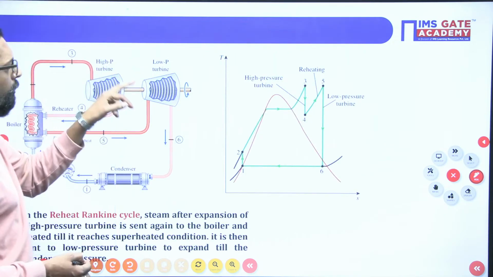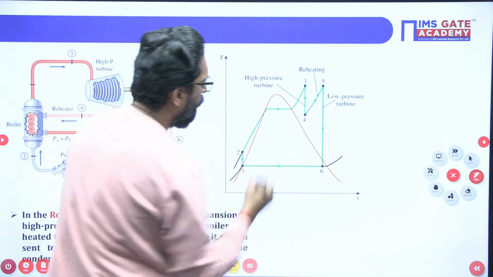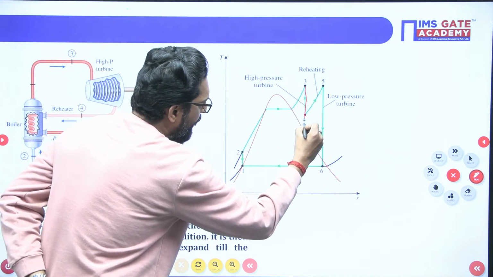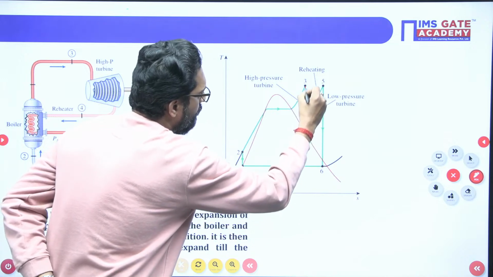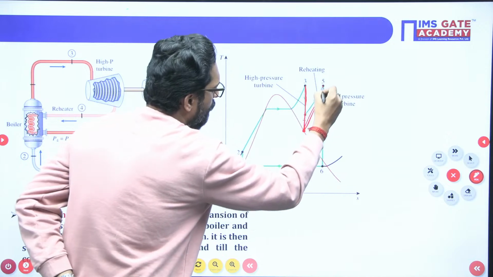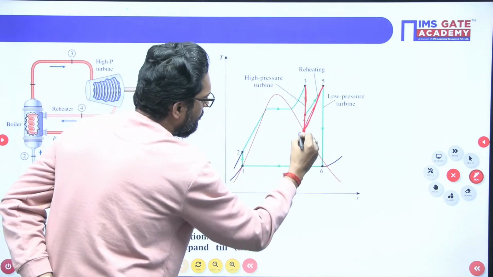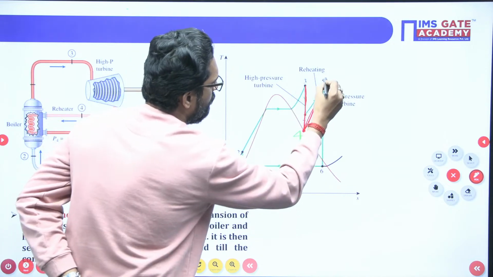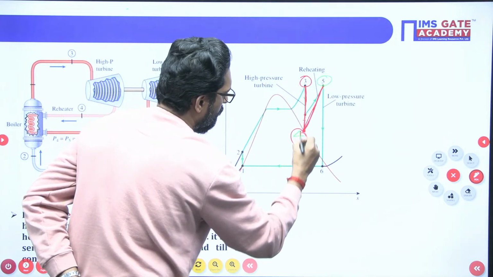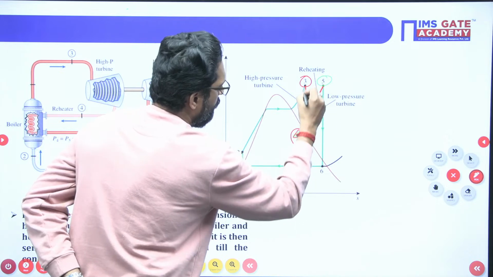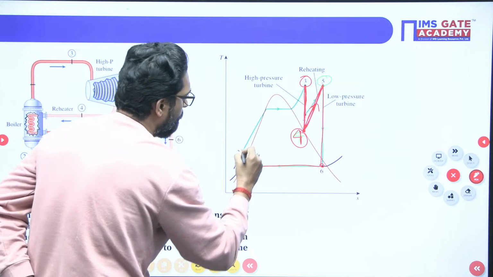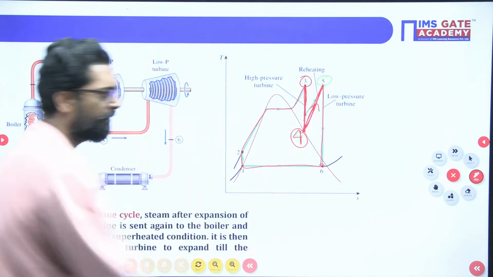So, my dear, this is your reheater. In the question it is saying the steam will expand up to the saturated state, and from here you have to reheat. Okay? So, this is 3, this is 4, this is 5. This is the diagram.